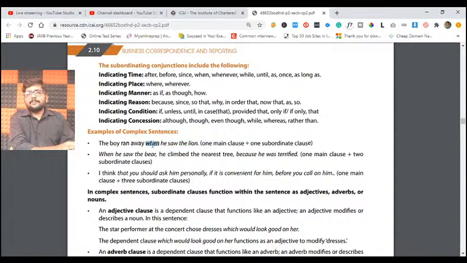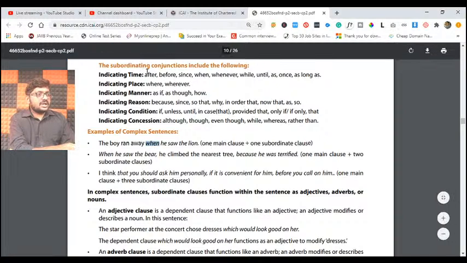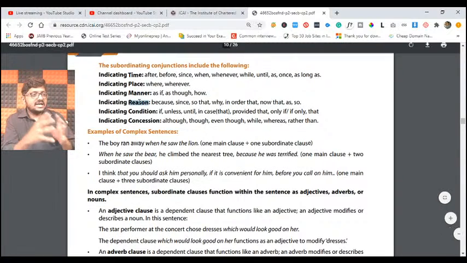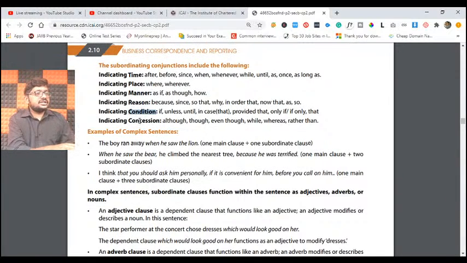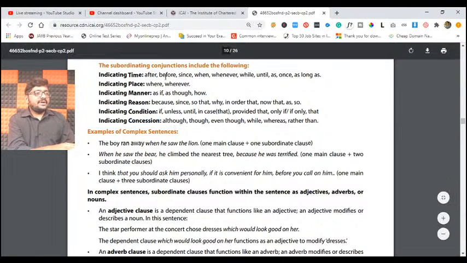So this when becomes our subordinating conjunction. What kind of subordinating conjunctions will there be? It can be time, place, manner, reason, condition, concession, in any format. For example, if it is time: after, before, since, when. Here we have used when. When is our time-based subordinating conjunction. Also whenever, while, until, as, once, as long as. These are all words used to attach a dependent clause.